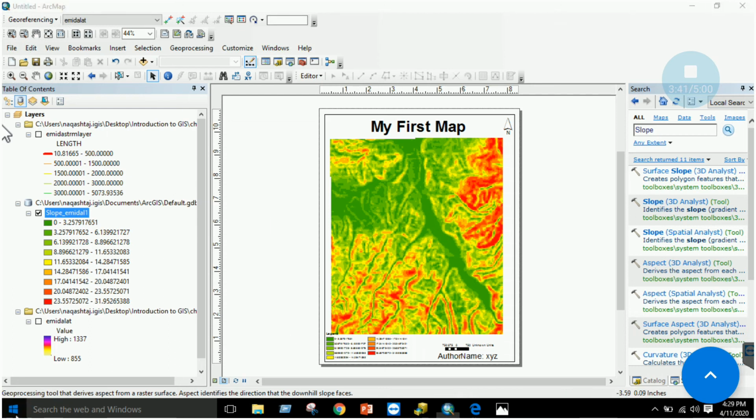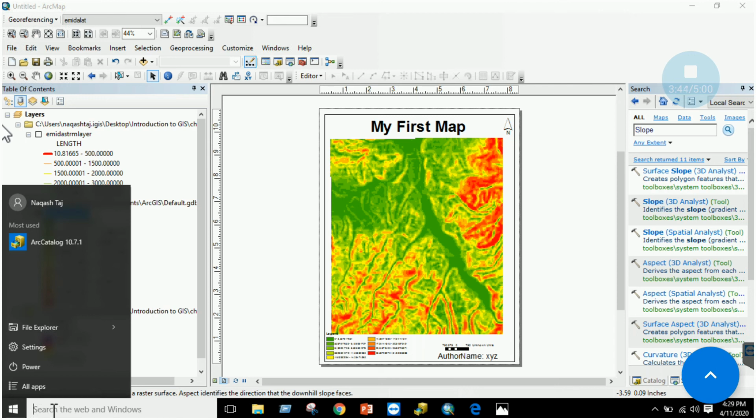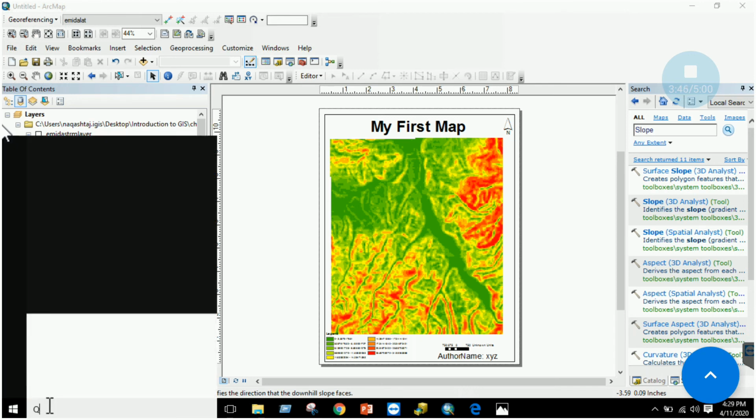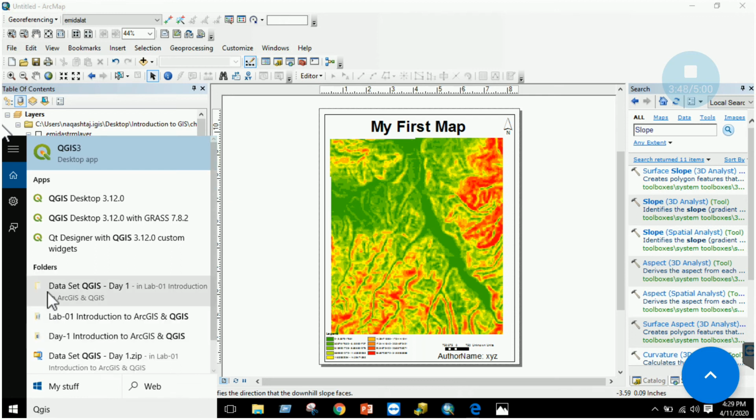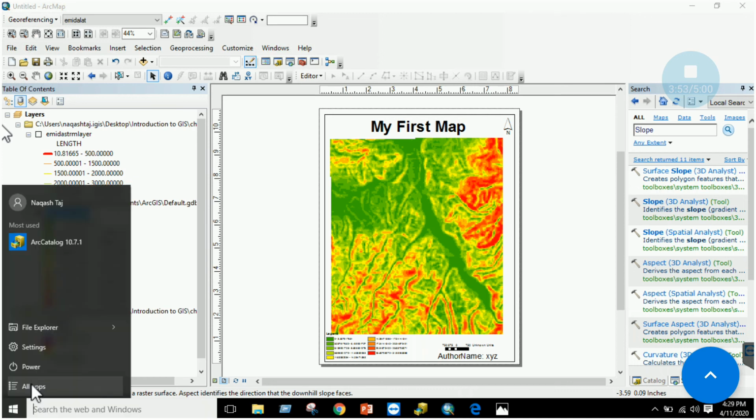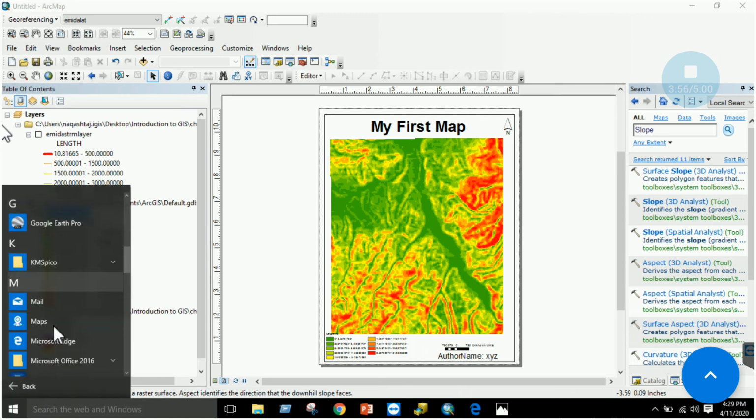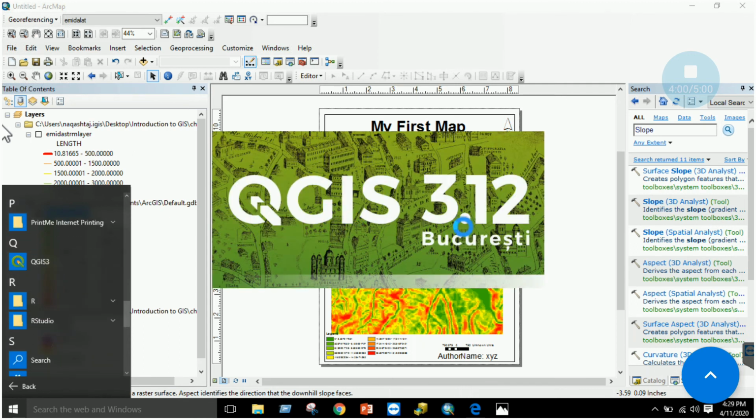So the next thing is to use QGIS. You can download QGIS from the browser. Just install it and click the QGIS section. I have it installed over here, QGIS 3.12, right? So it will be starting up. The same process which we have done in ArcMap can also be done in QGIS, right? So I will just give a basic overview of QGIS and see how it works.